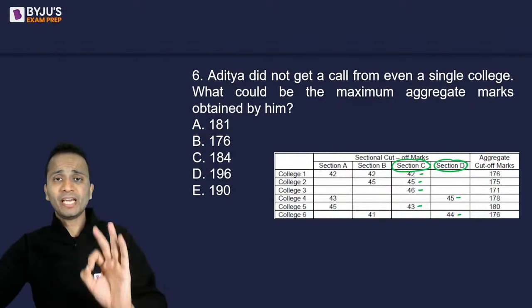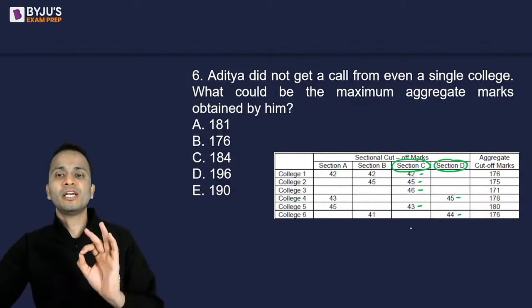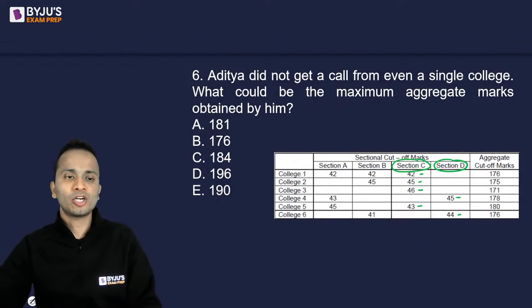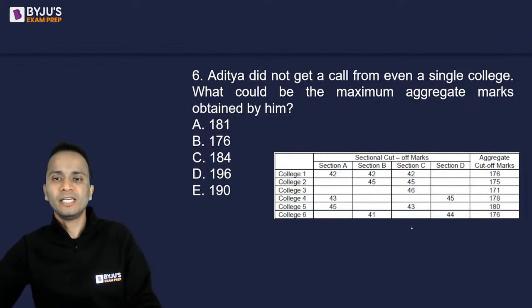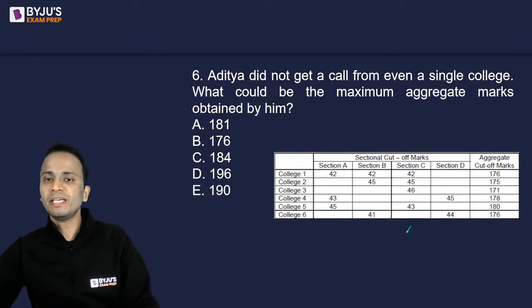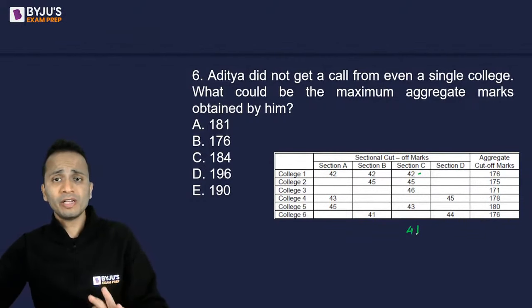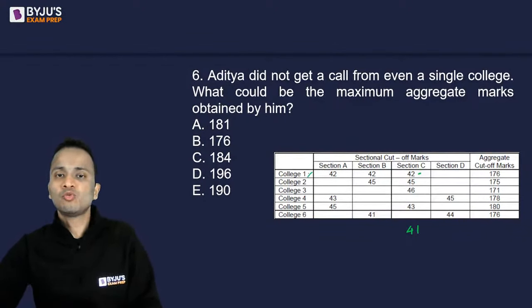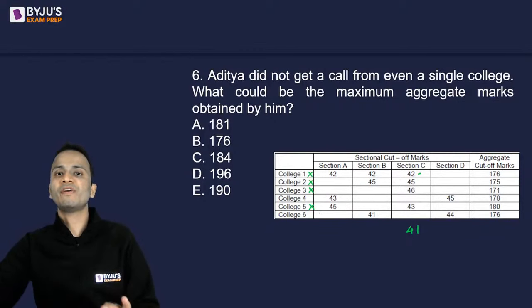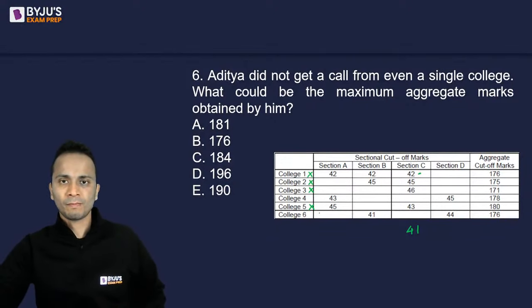So I'll make sure that this person does not clear the sectional cutoff of C as well as D. So in section C he gets 41 marks, which is below 42. So if this person scores 41 marks in section C, then college 1, college 2, college 3 and college 5 will not give a call to this person.